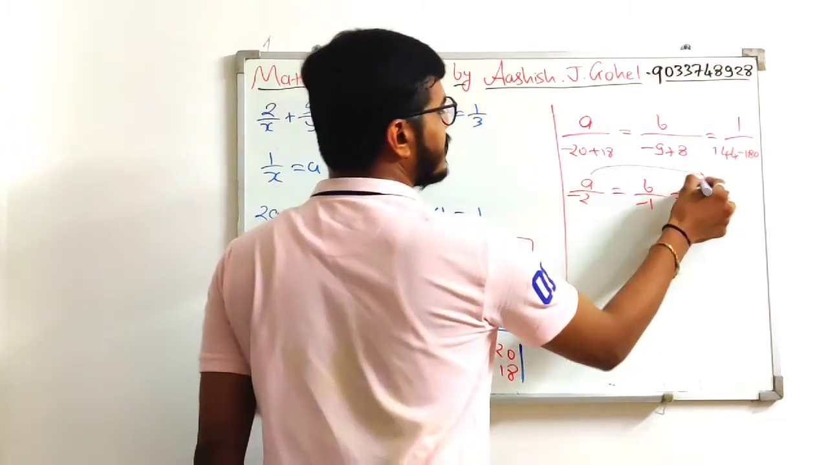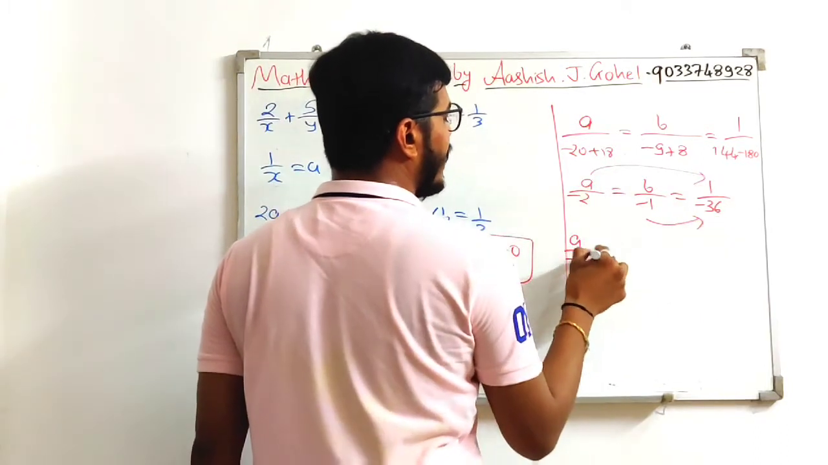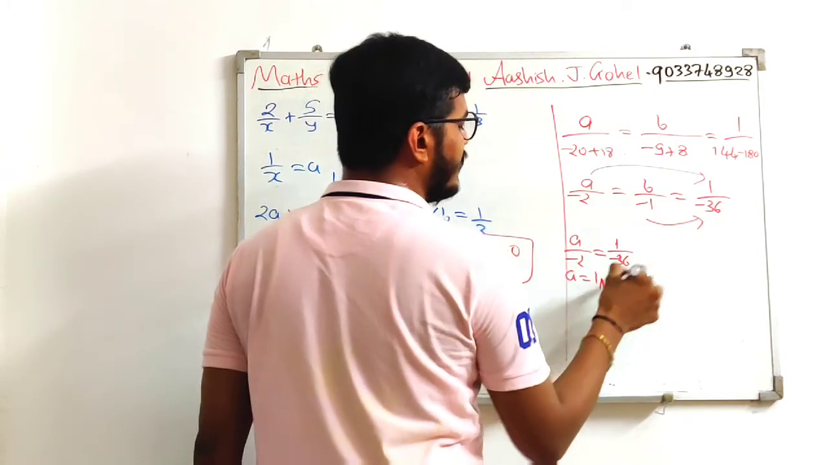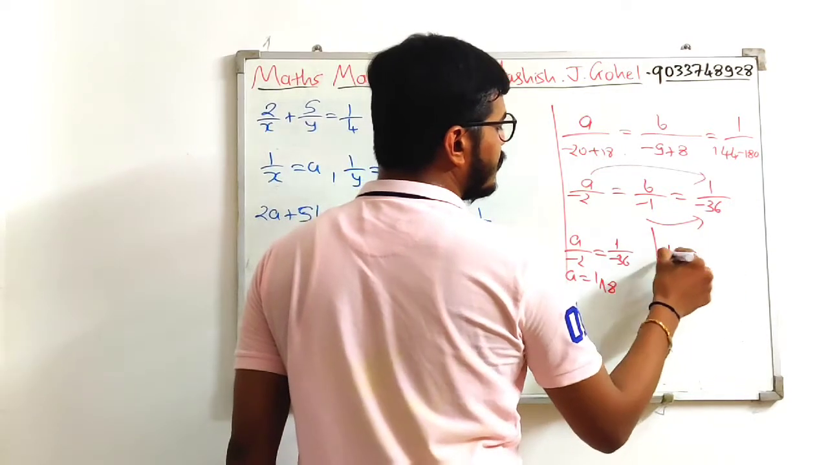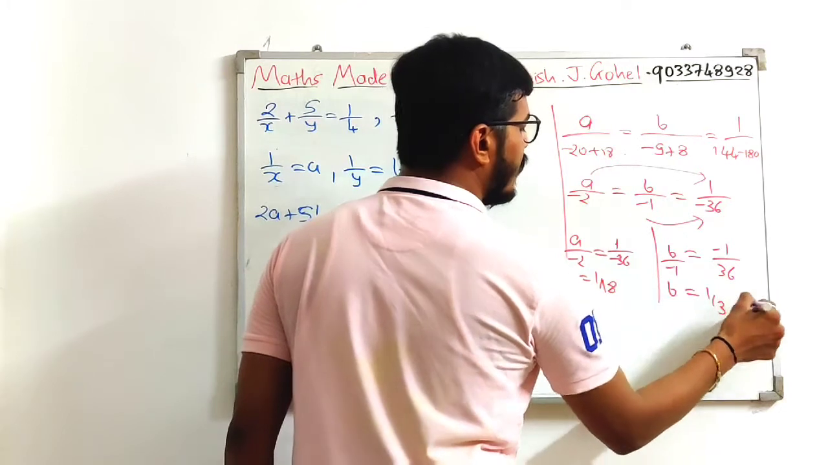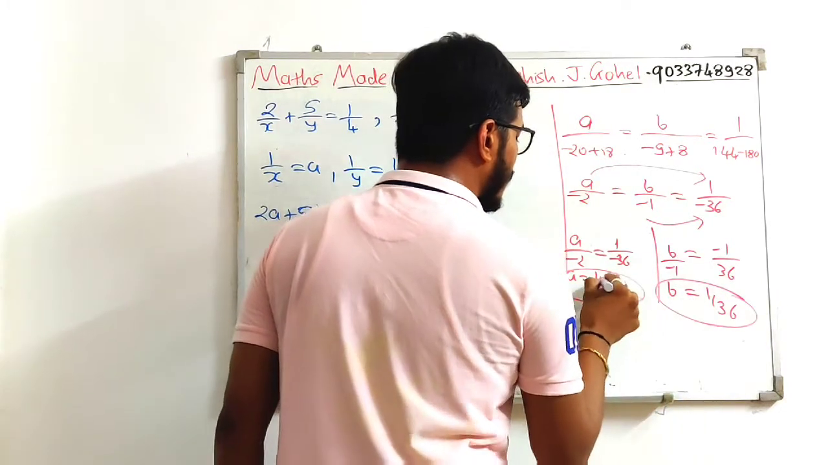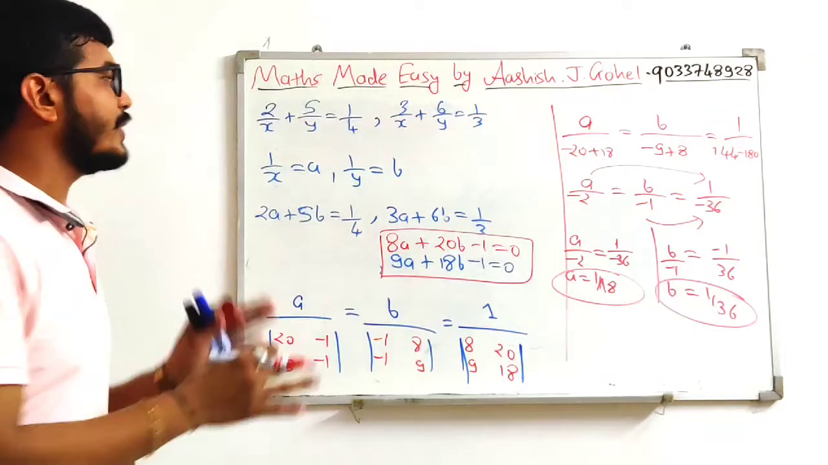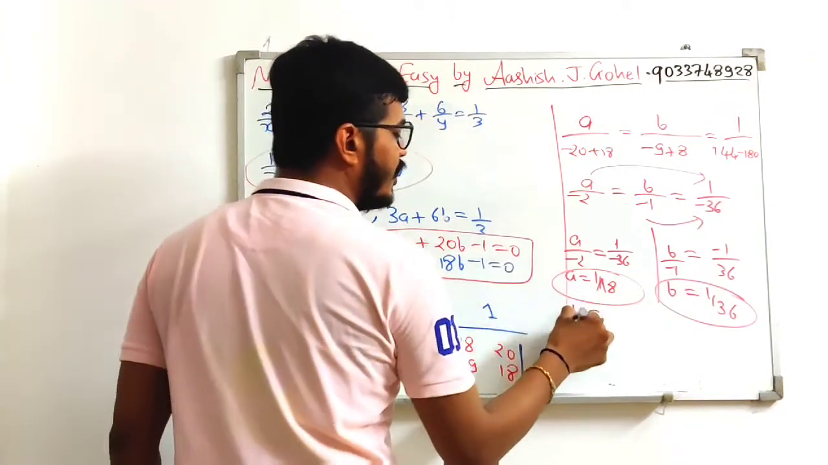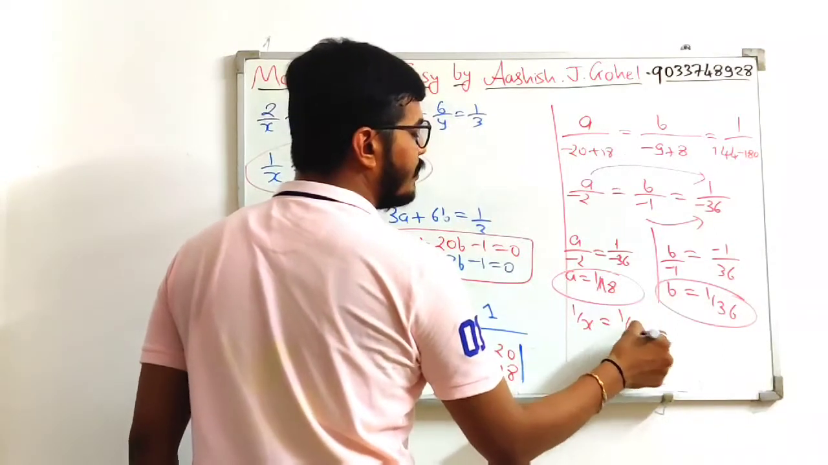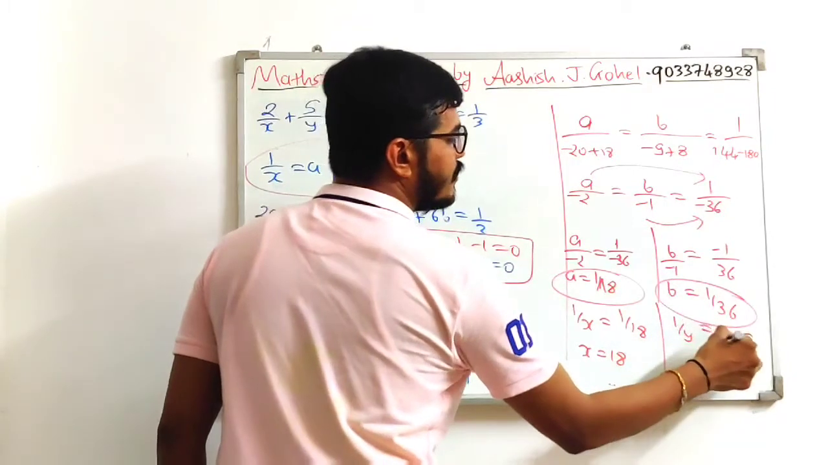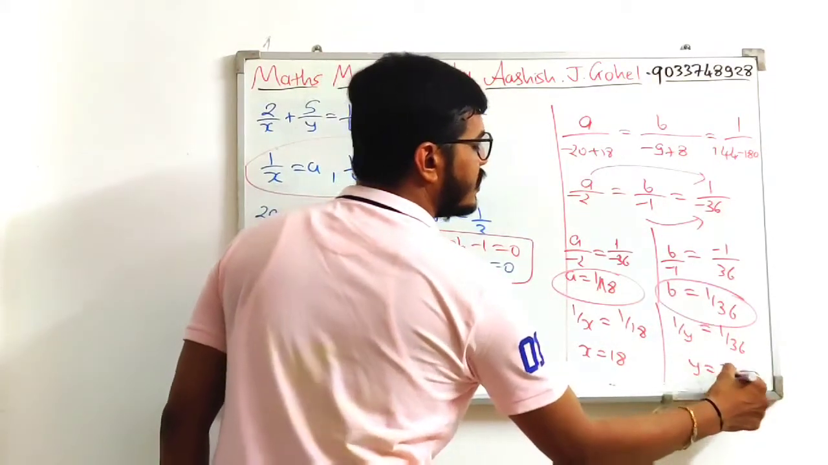Now let us compare this. So a divided by minus 2 is equal to 1 upon minus 36. So a is equal to 1 by 18, and b divided by minus 1 is equal to minus 1 by 36, so b is simply 1 upon 36. Now what have we assumed in place of a and b? 1 upon x and 1 upon y. So if 1 upon x is equal to a, then 1 upon x is equal to 1 upon 18, so x is 18, and 1 upon y is equal to 1 upon 36, that means y is 36.